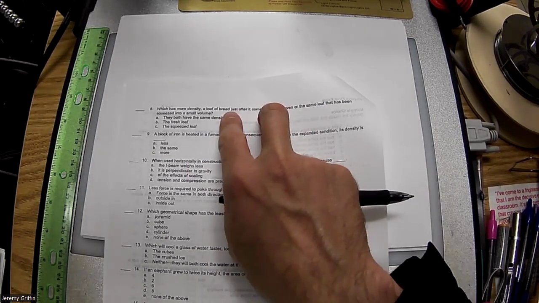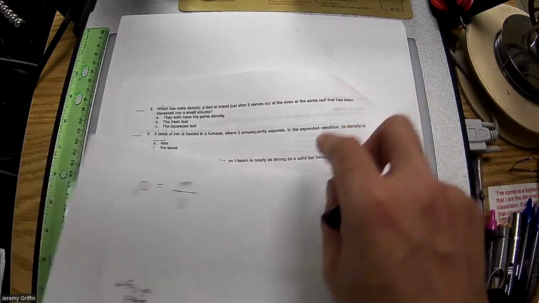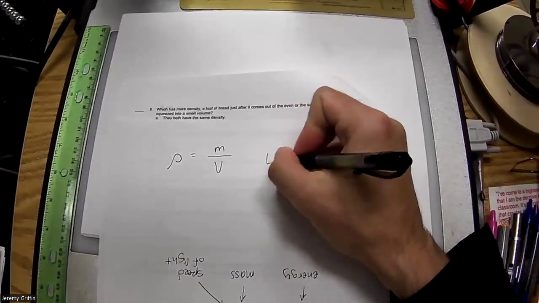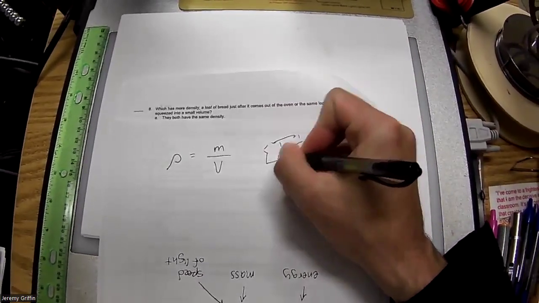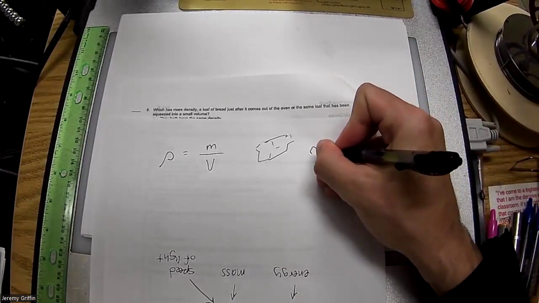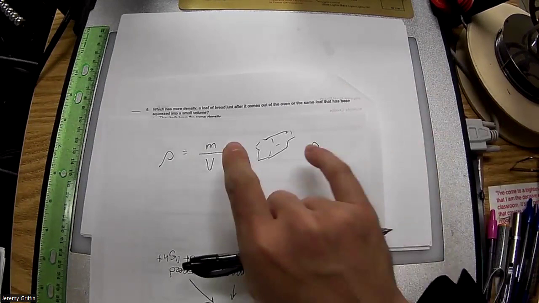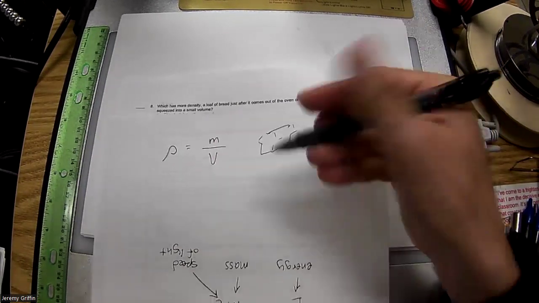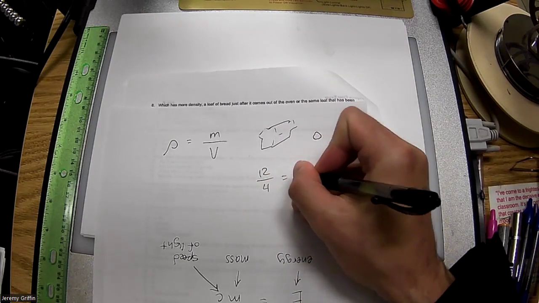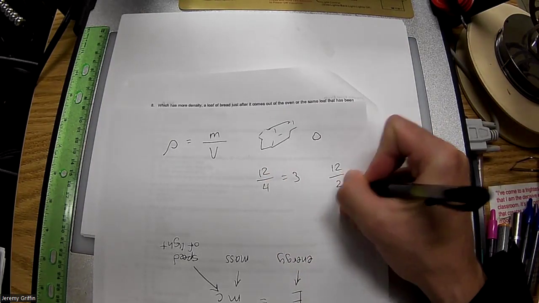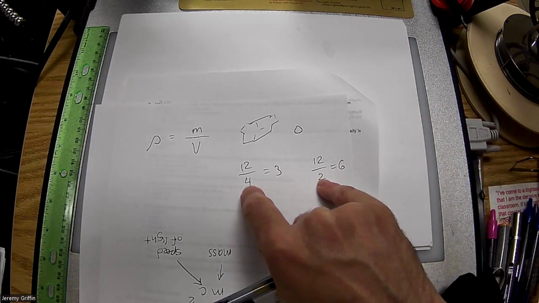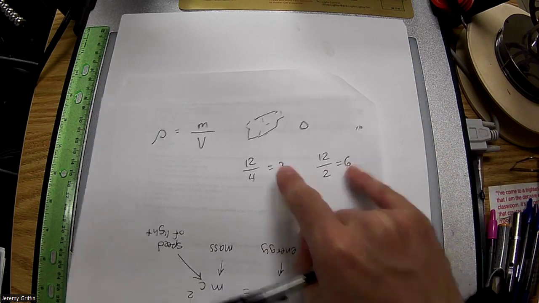And what was number 8 again? Number 8. Okay, if you take the loaf of bread fresh out of the oven, it has some mass per unit volume. So here's the loaf of bread, it has some mass, some volume. Now we're going to squeeze it down into a little tiny bread ball. So it's the same mass, but a smaller volume. If you have 12 over 4, that's equal to 3. What if you have 12 over 2? Is that equal to 6? So see how if it's a smaller volume, it's a larger density? You guys got that?